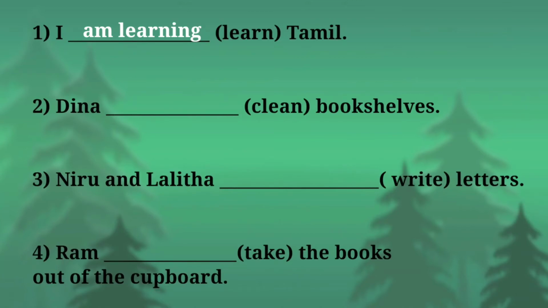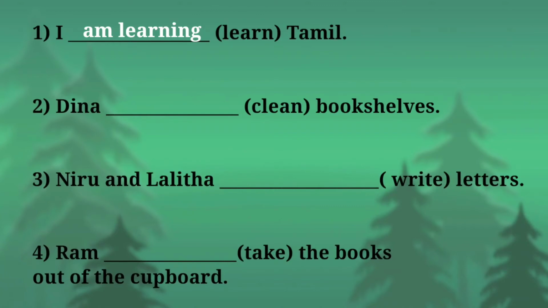See here, we use am with I, then we use is for singular and we use are for plural. Remember that? Look at the second example. Dash bookshelves. In the bracket, clean is given. Okay, first you are going to identify the subject in the sentence. Who is the subject in the sentence? Yes, Dina. How can you find out? Yes, nouns are the names of a person, place, animals or things. Here Dina is the name of a person.